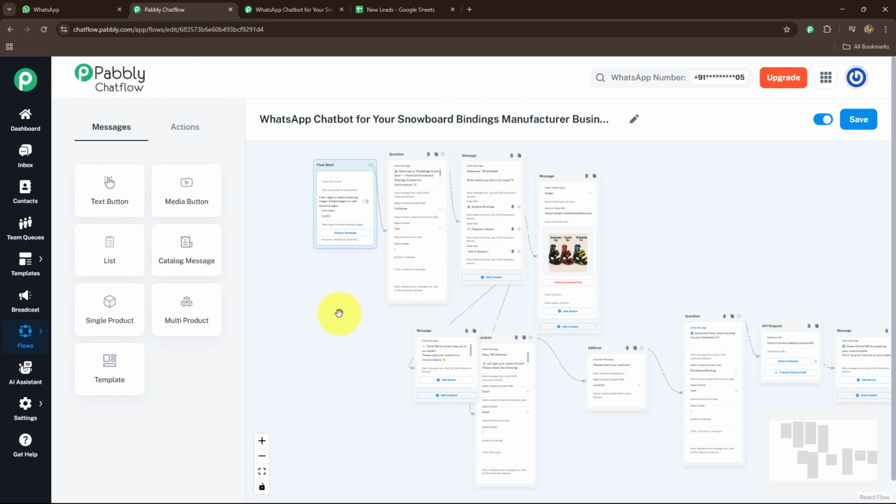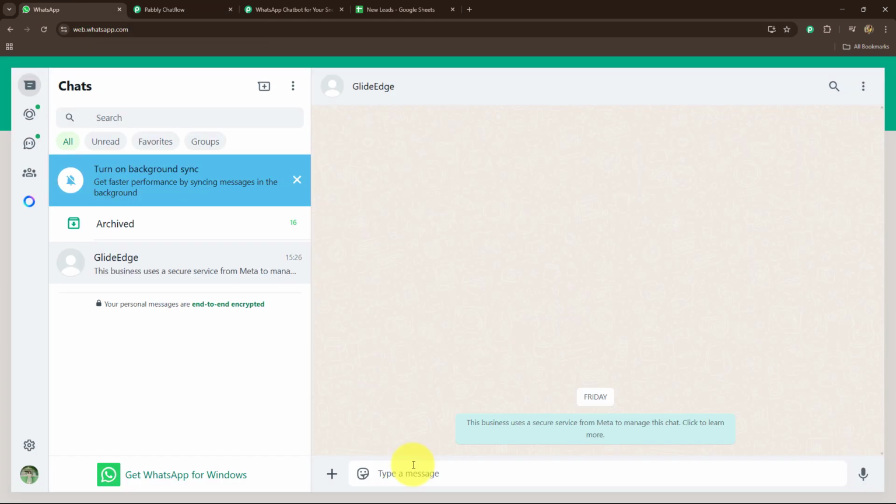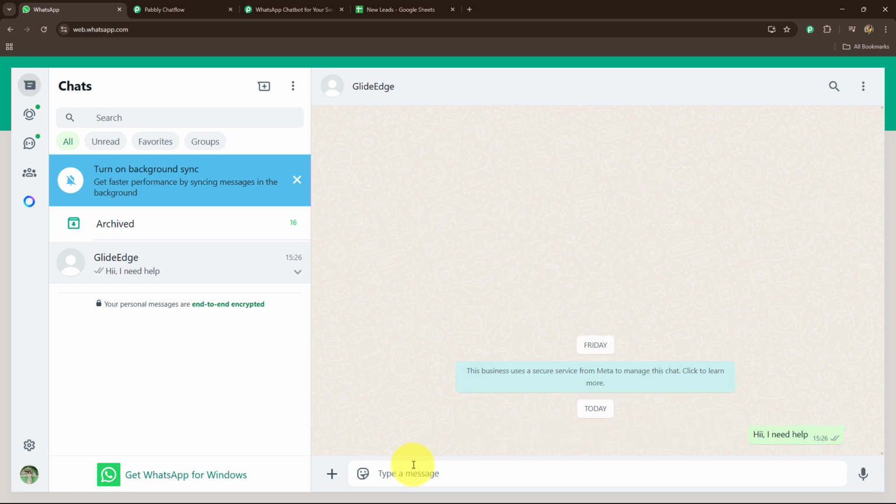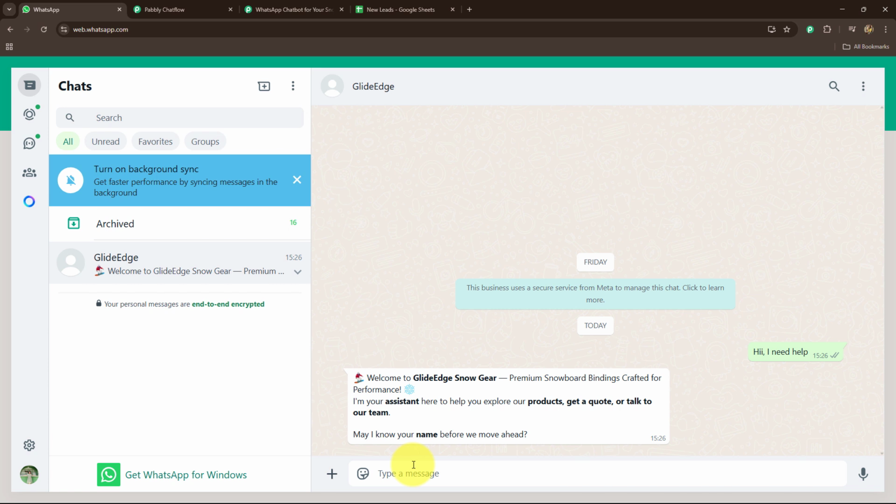First of all, I'm going to show you how this bot is actually going to work. On the WhatsApp number of my business, when I receive a message, let's say as a customer I send a message on this snowboard binding business number: Hi, I need help. Just a random message, and you can see instantly we got the reply. Welcome to Glide Edge Snow Gear, Premium Snowboard Binding, crafted for performance. I am your assistant here to help you to explore our products, get a quote, or talk to our team.